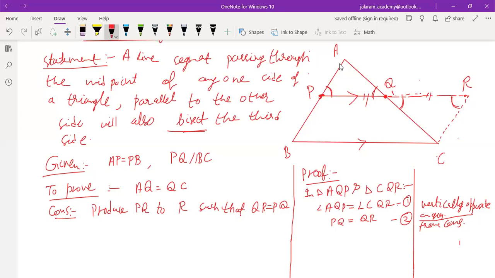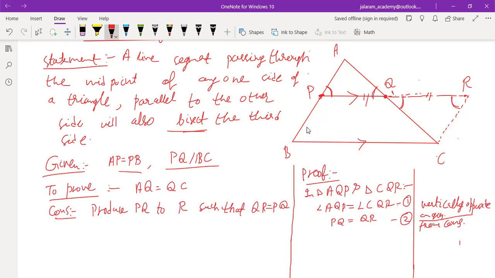It is possible only when AB is parallel to RC. This is also not given. First of all, we have to prove that AB is parallel to RC by using the given things.